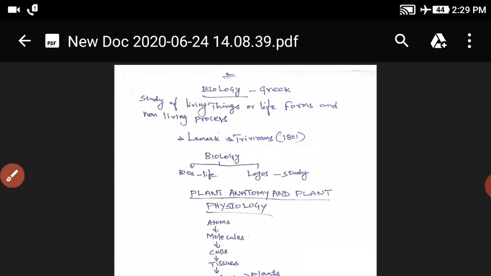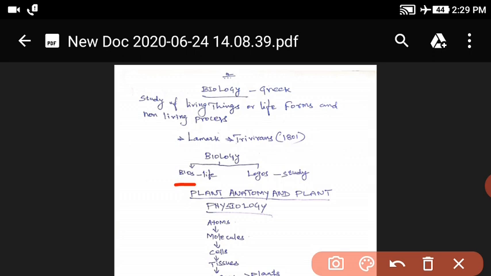So biology is divided into two Greek words: one is bios and the other is logos. Bios means life, and logos means study.